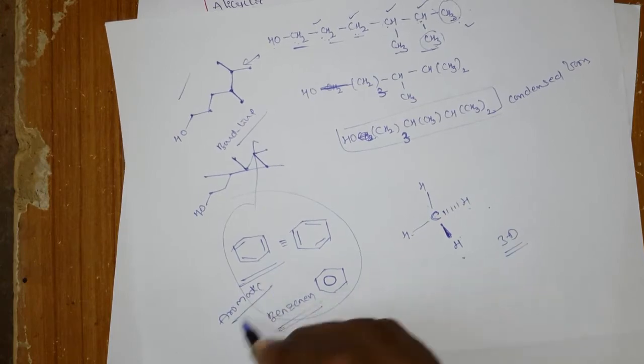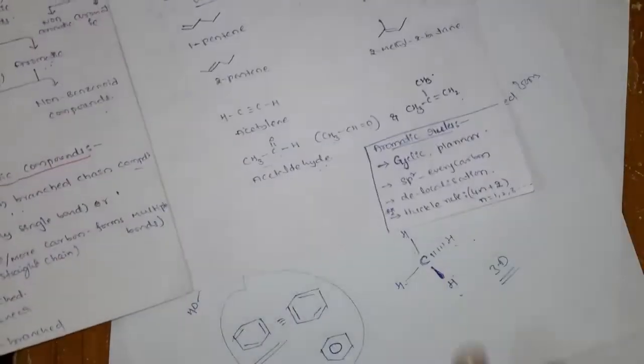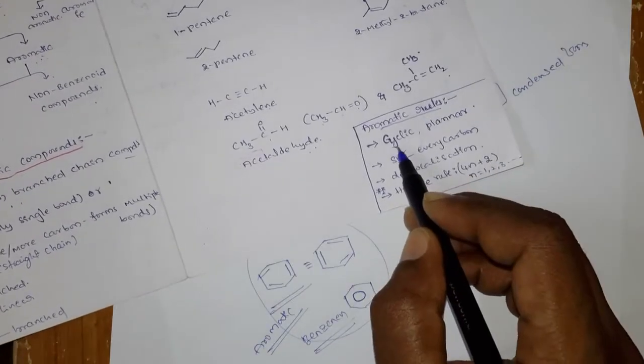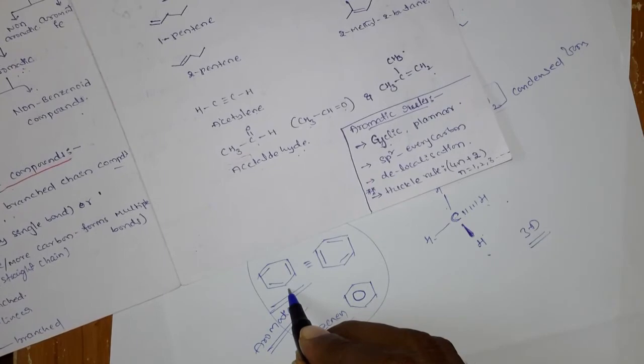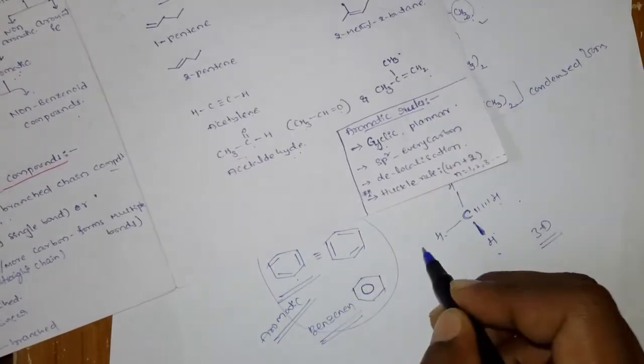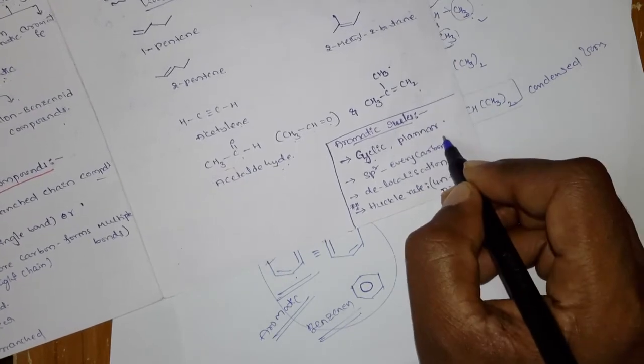This is aromatic. How I am saying is that there are some rules. What is the first rule? The first rule should be cyclic. So benzene, is it cyclic? Cyclic, obviously. So the first rule is satisfied. And the second one, it should be planar.